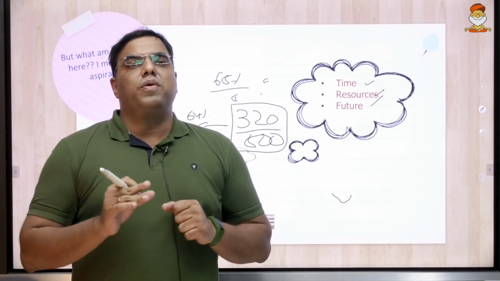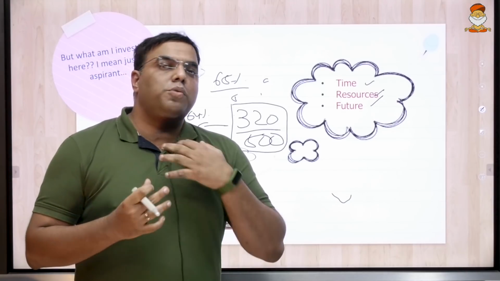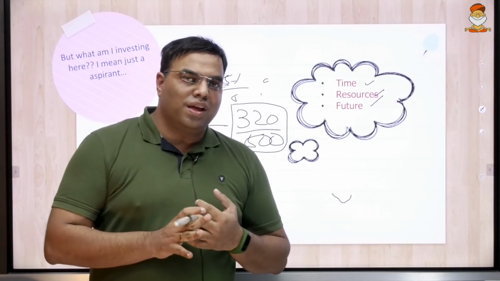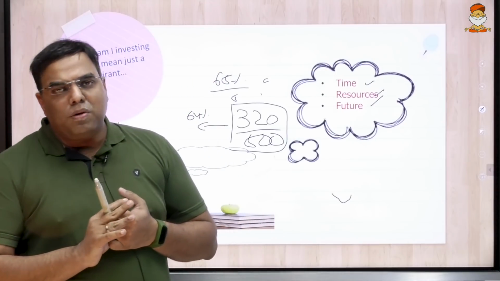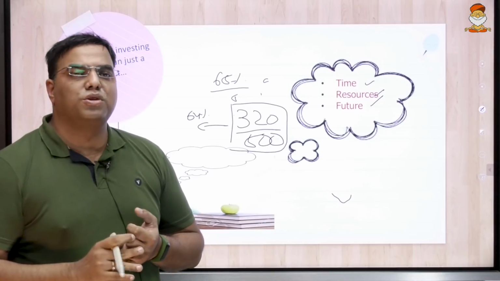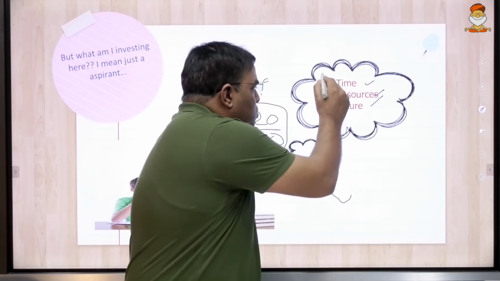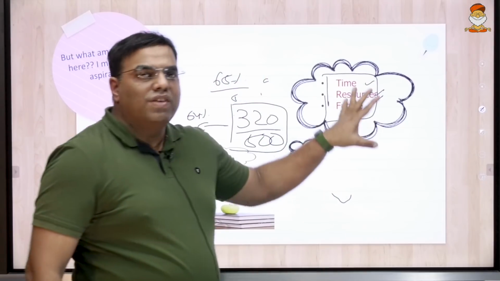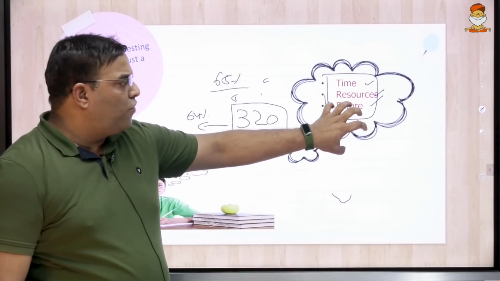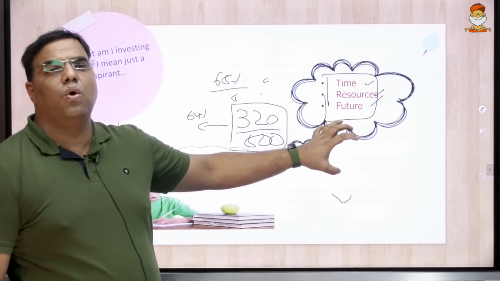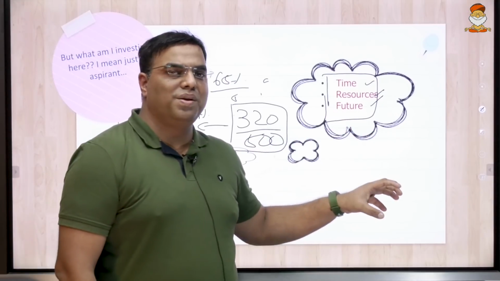Your optional should be your weapon. It should be your shield rather than your weakling. Most of you, by doing superficial reading, make your optional your Achilles heel. So they don't score. You are investing your time, right? Most of you are investing your future. Most of you have resigned your jobs and come here.